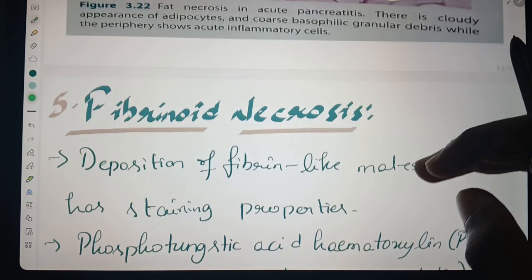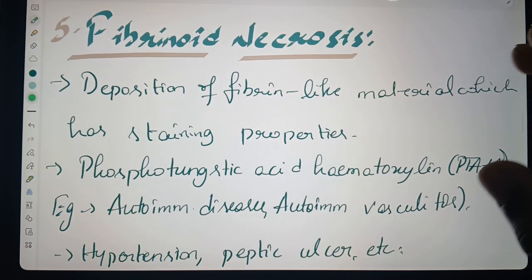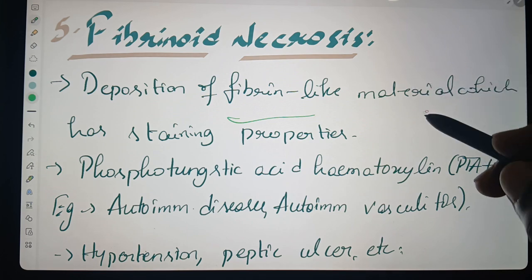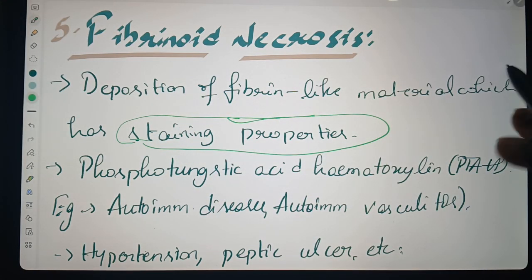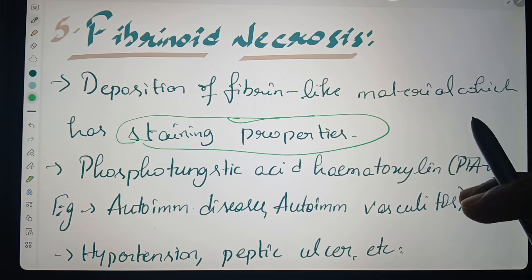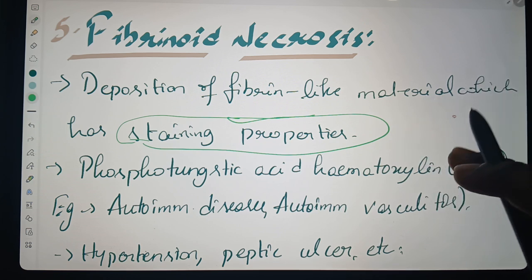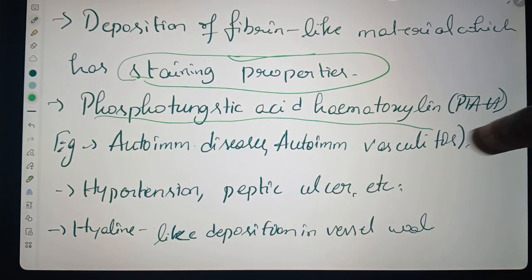Coming to fibrinoid necrosis, it is a deposition of fibrin-like material which has characteristic staining properties, like phosphotungstic acid hematoxylin.